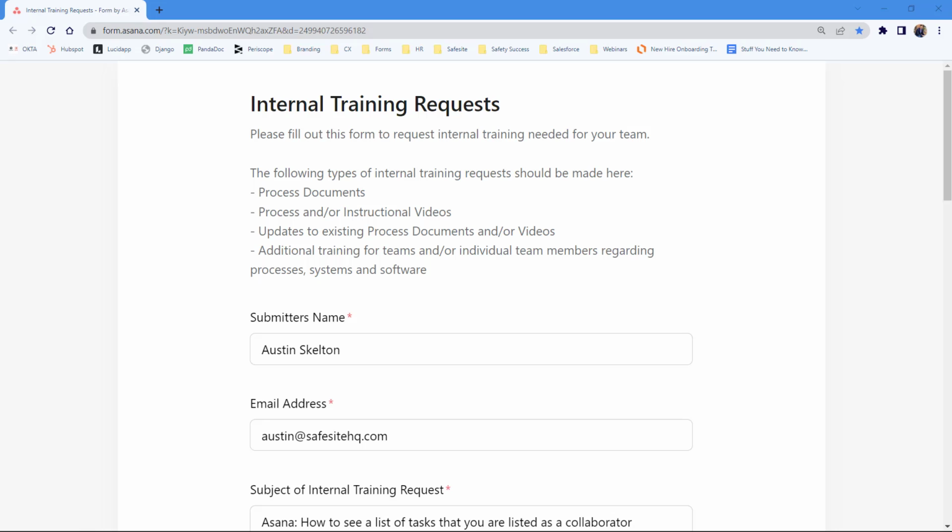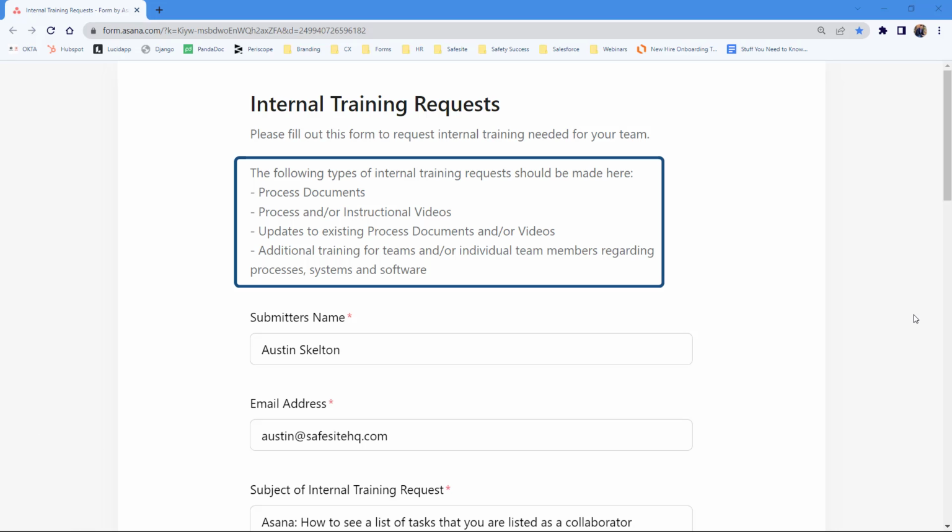This form should be used to request new process documentation, as well as updates to existing process docs, instructional videos, and additional training for teams and/or individual team members regarding processes, systems, and software.